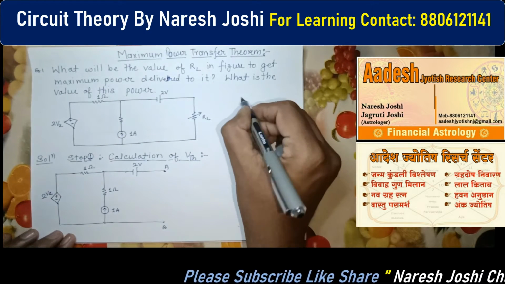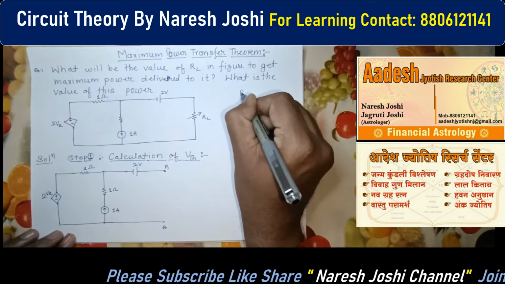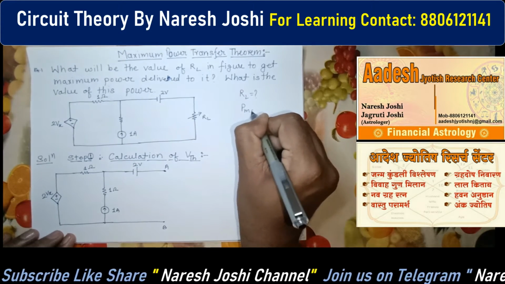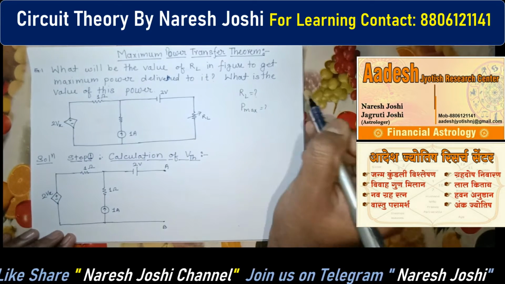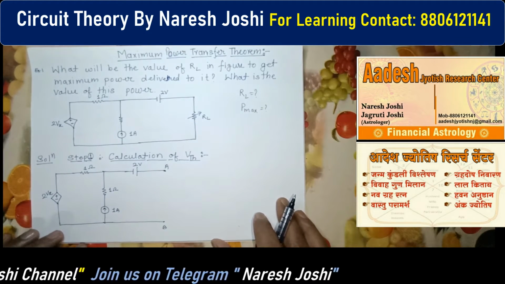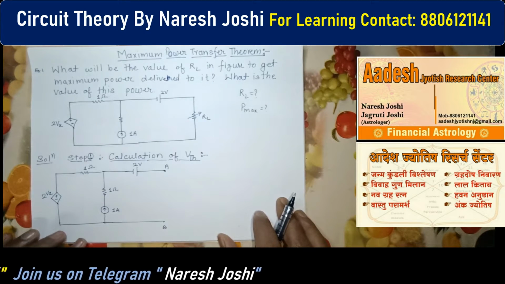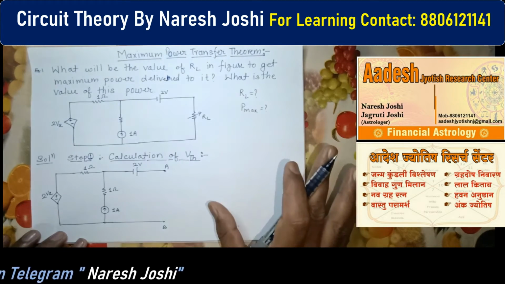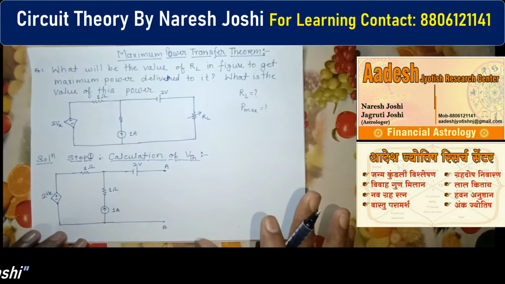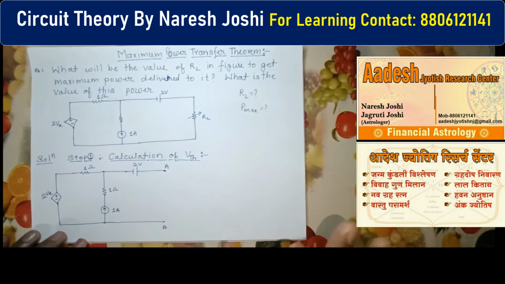So what is our question? First we have to find out RL, and second, the maximum power: how much power is delivered. Whenever any kind of question is given in the university exam, the language will be a little bit different but the method will be the same. So follow my method, your question will be solved, and you will get good marks. I assure you.